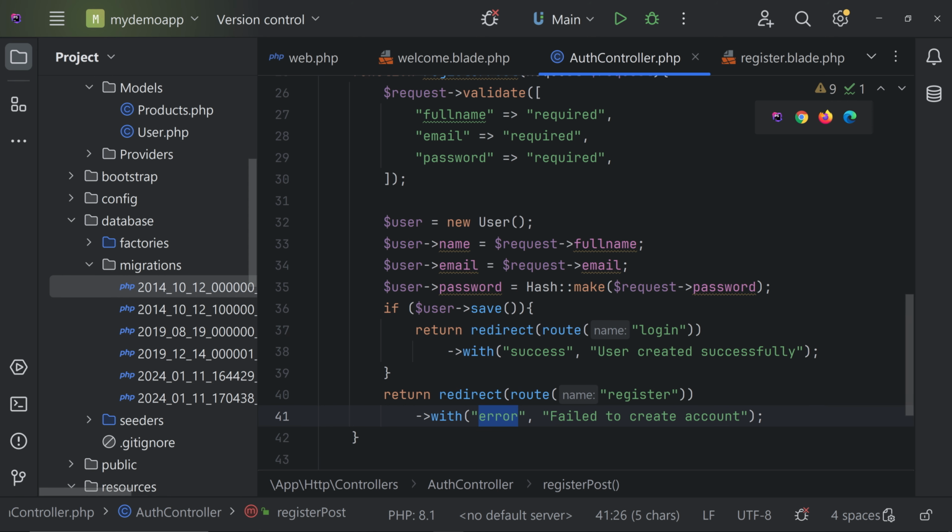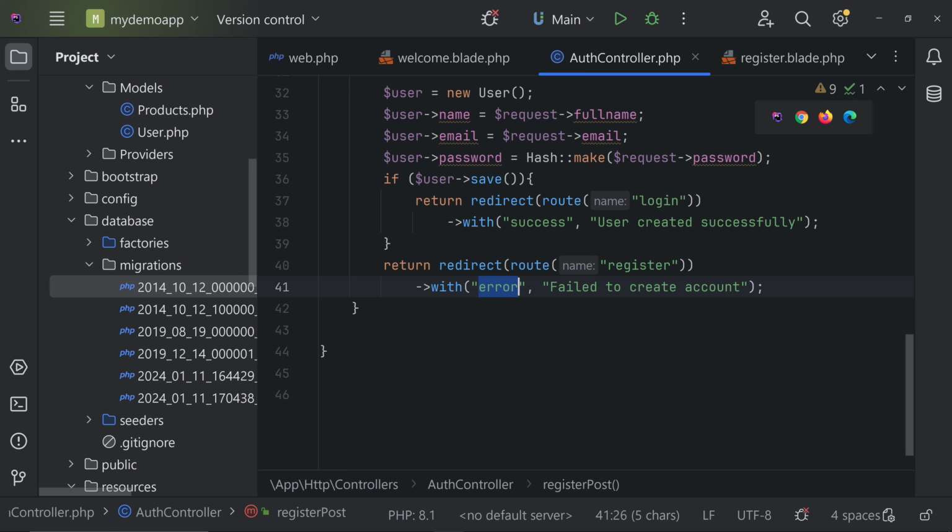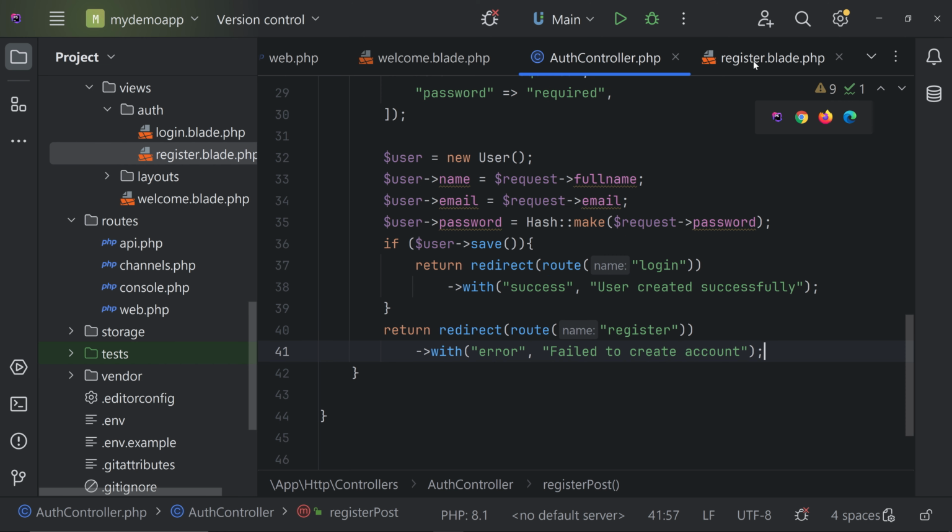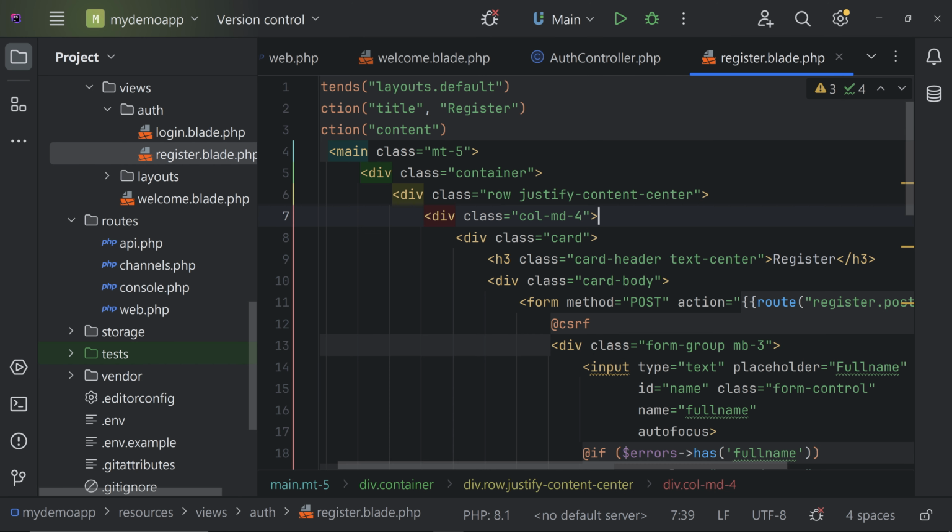Before running it, we have to check if we are displaying the error messages. So to check that, you can go to the register.blade.php and here we have to display the error messages. We can do this inside the register and also on the login. So let's do that in the register.